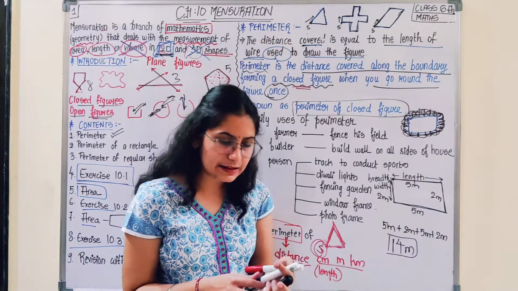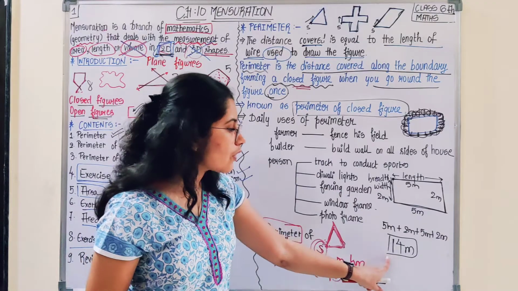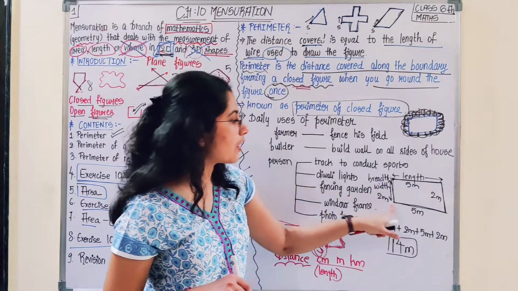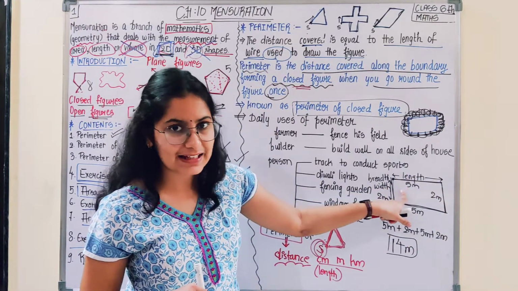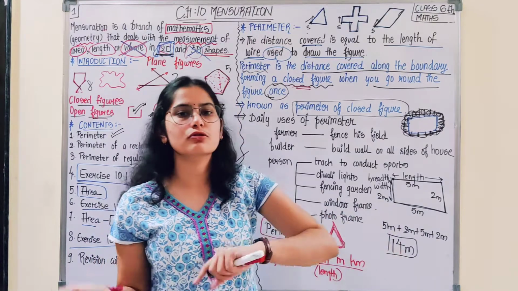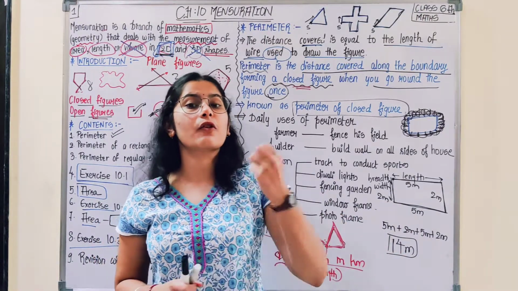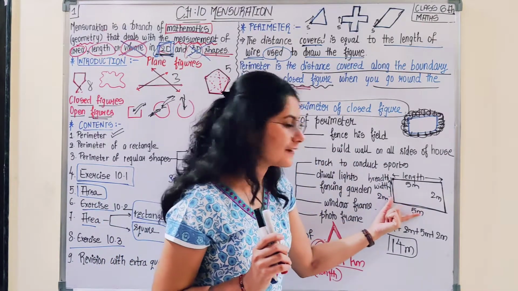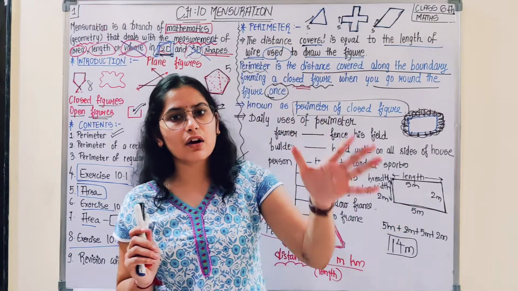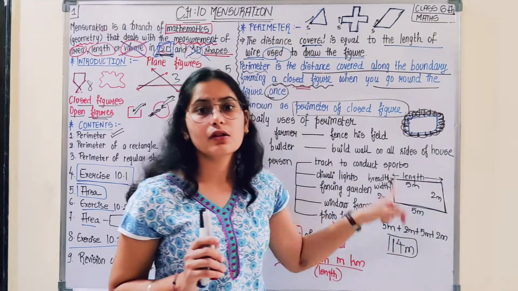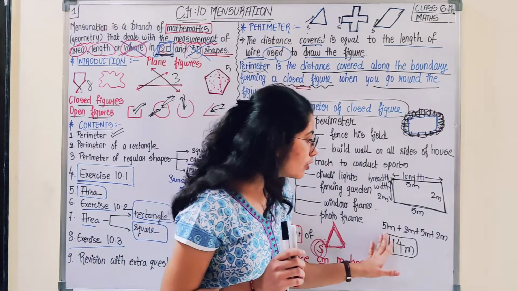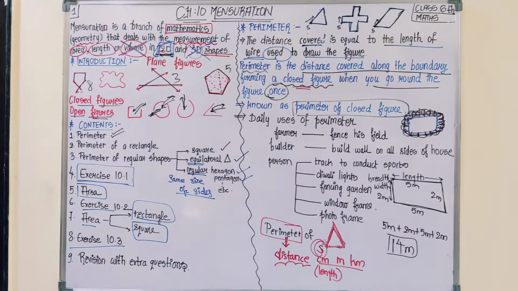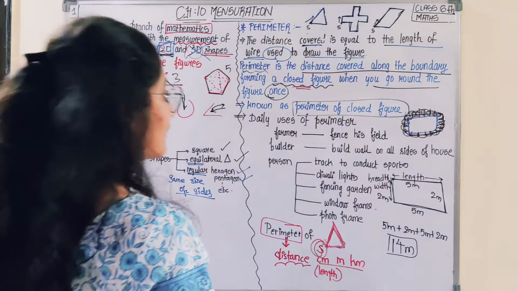So now the farmer came to know the total length of his agriculture field. Now the farmer goes to the shopkeeper and says, give me 14 meters of wire for fencing required for his field. The shopkeeper would give accordingly, and he would fence around it. So what did the farmer do to get the length of the wire required to fence his rectangular field?